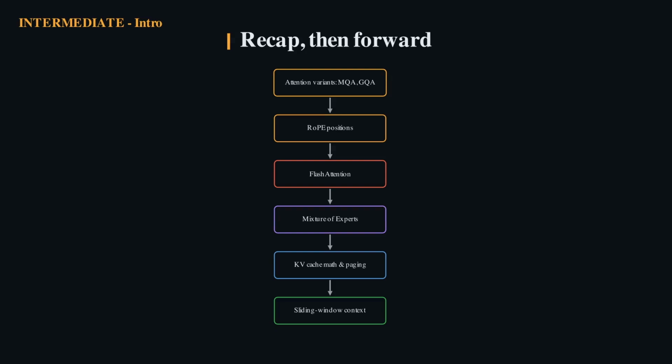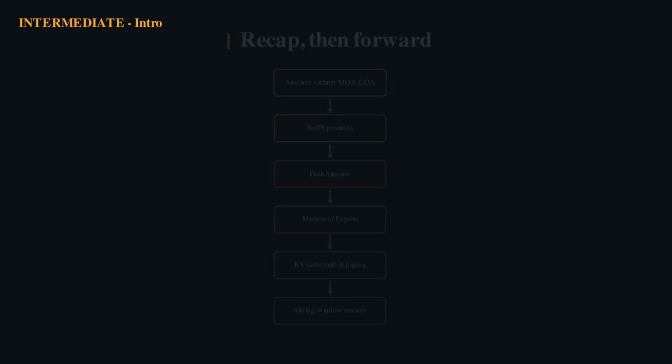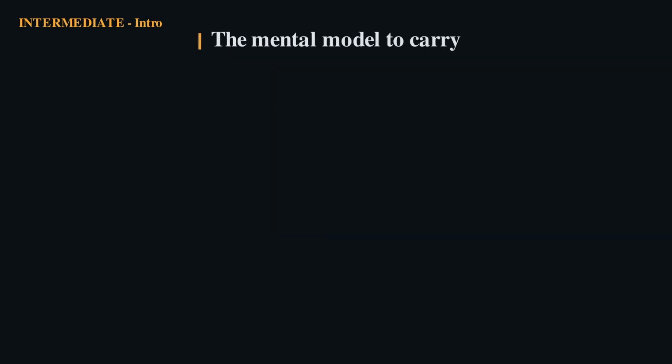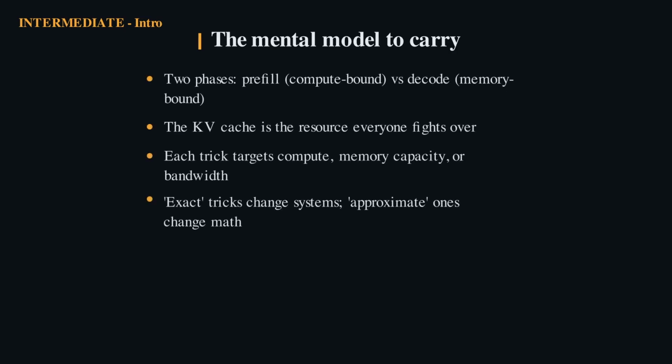Grouped query attention shrinks the cache, RoPE rethinks position, FlashAttention rewrites the kernel, mixture of experts scales the feed-forward layer. Before the topics, let me hand you the mental model that ties them together so each one has a place to land. Inference has two phases with opposite personalities.